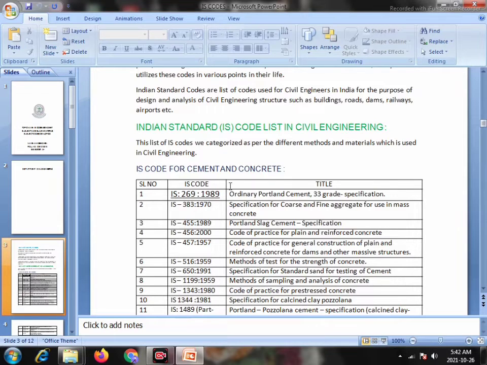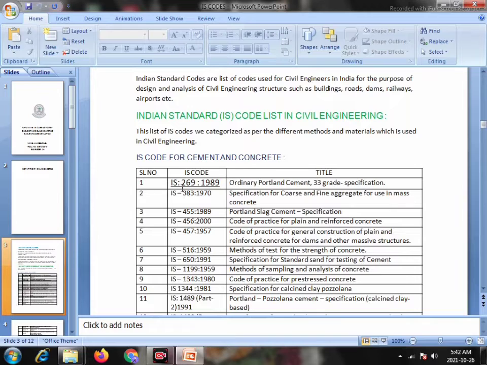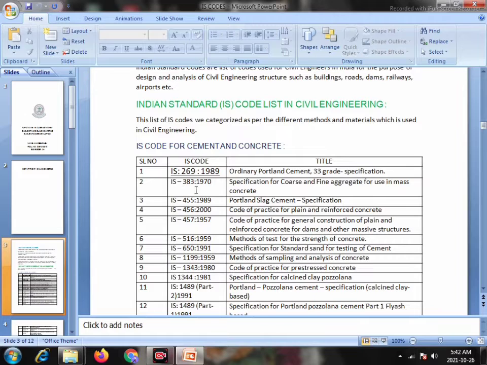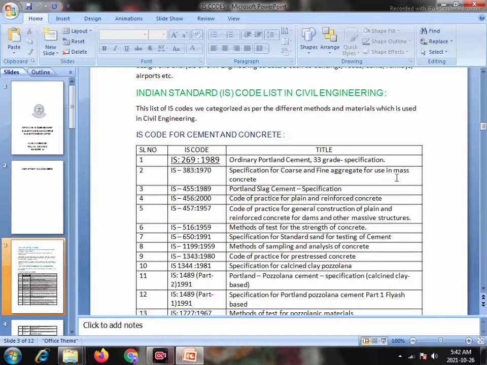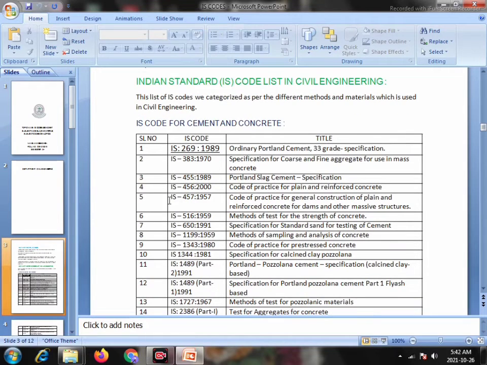IS codes for cement and concrete. Serial number 1: IS 269:1989, Ordinary Portland Cement, 33 grade, specification. Serial number 2: IS 383:1970, specification for coarse and fine aggregate for use in mass construction. Serial number 3: IS 455:1989, Portland slag cement specification. Serial number 4: IS 456:2000, code of practice for plain and reinforced concrete.